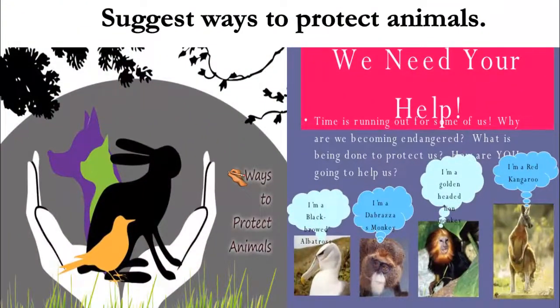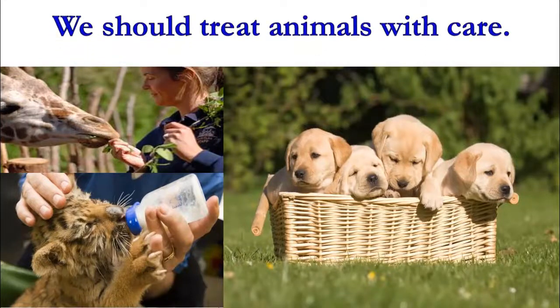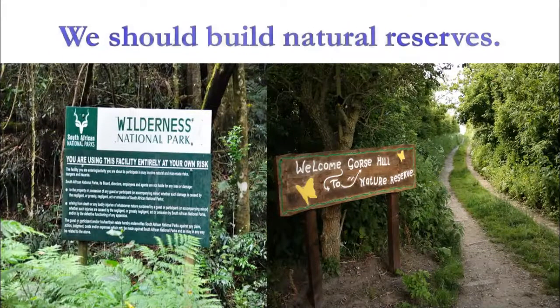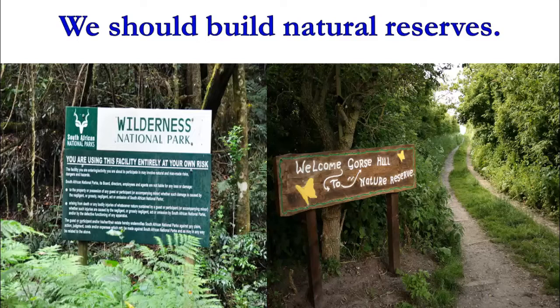Now we want to suggest some ways to protect animals. How can we save and protect animals? Okay? We have some solutions here. The first point here we can say we should treat animals with care. This is the first one. The second one we can say we should build natural reserves for them to protect them from being endangered and extinction.